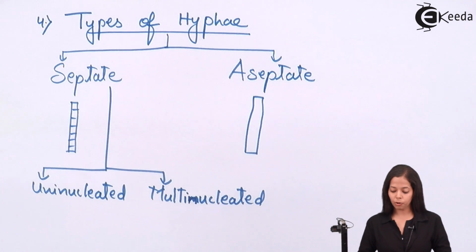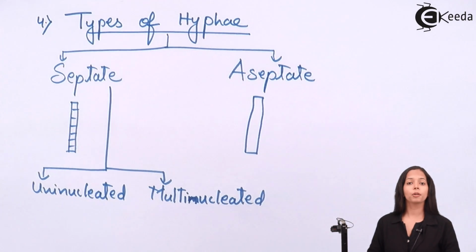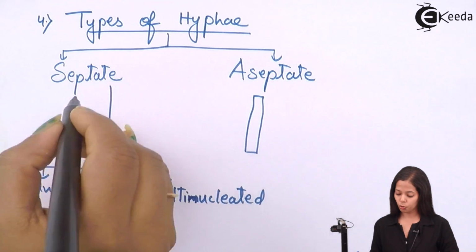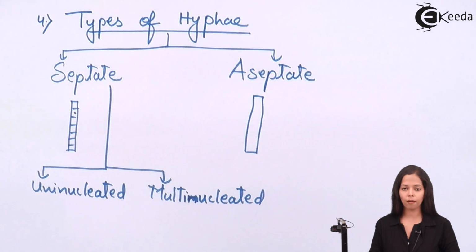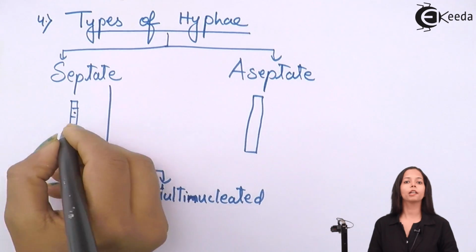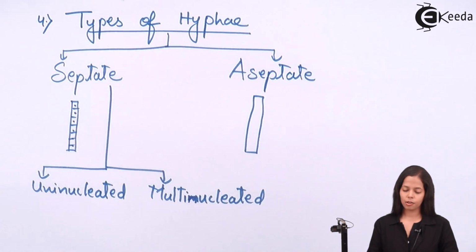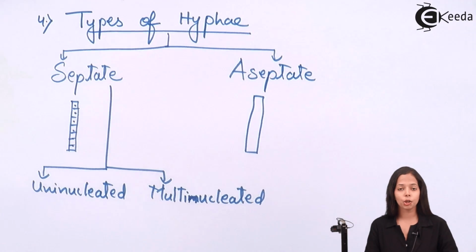Now speaking about uninucleated, the hyphae look like this. A single nucleus in septate hyphae. So this is uninucleated septate hyphae. Multinucleated, many nuclei. Very simple. So this is multinucleated septate hyphae.